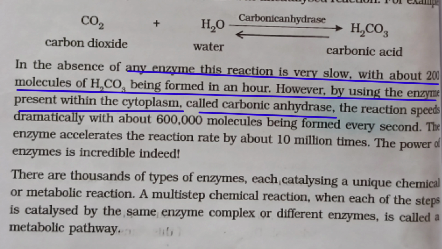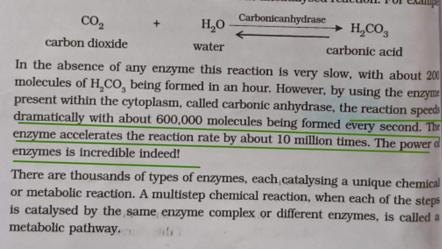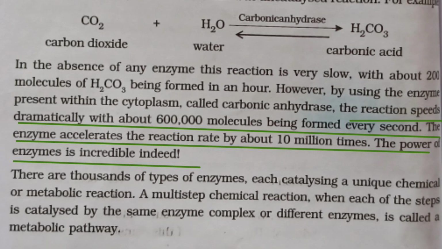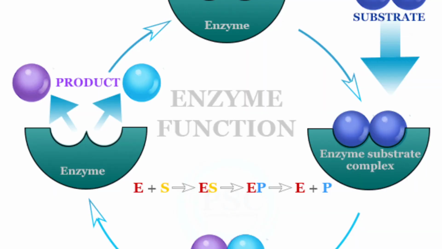By using the enzyme present in the cytoplasm, called carbonic anhydrase, the reaction speeds up dramatically, with 600,000 molecules being formed every second. The enzyme accelerates the reaction rate by about 10 million times. The power of the enzyme is incredible indeed.